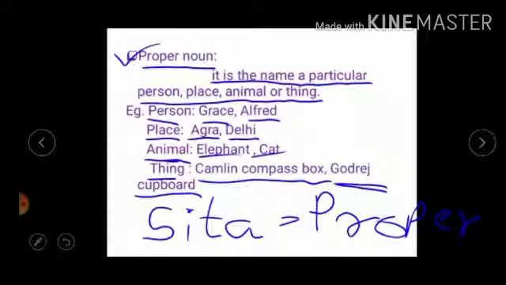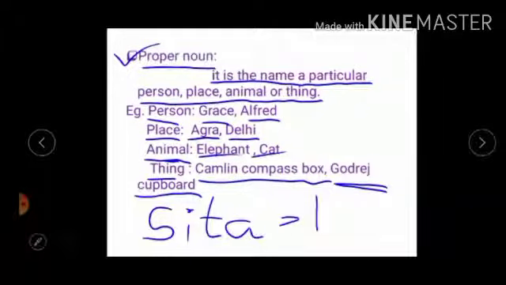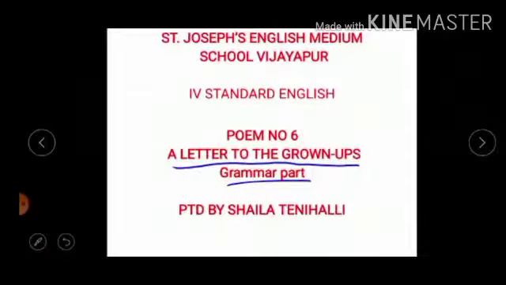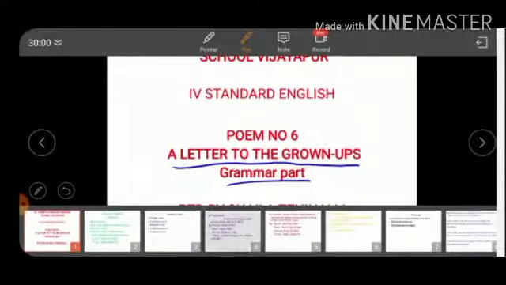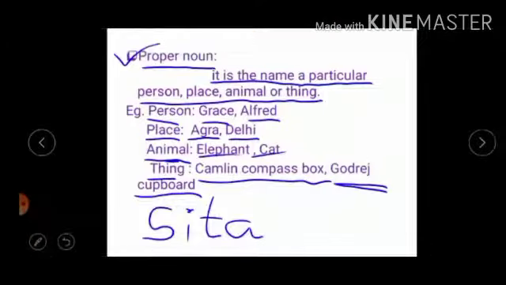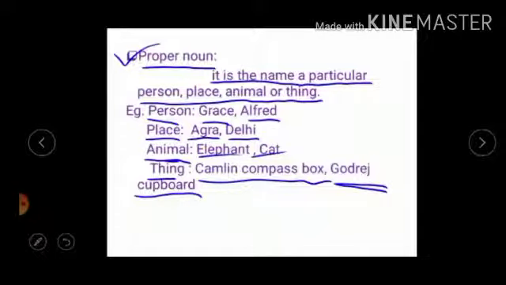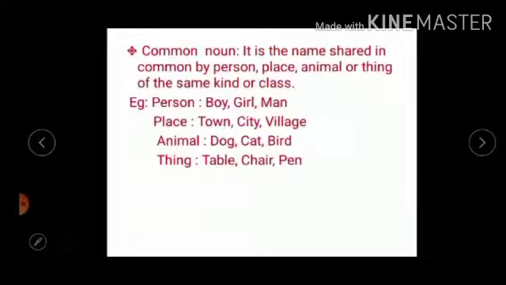Sita, Geeta, Mithal, etc. These all are particular person names, particular girl names, so that's why these all are proper nouns. Sita is a proper noun because it is the name of a particular girl. Understood? Next we will go to common noun.